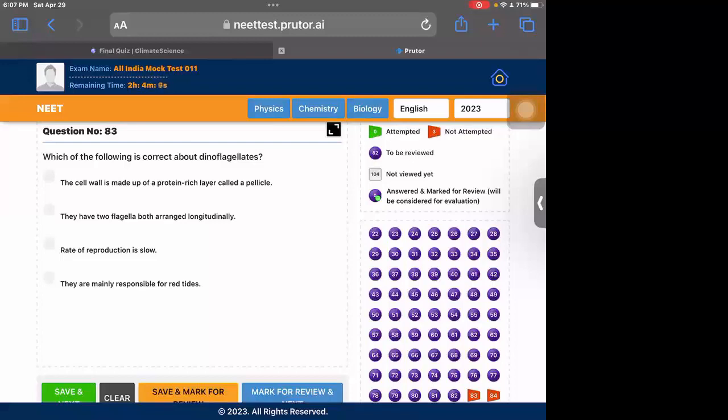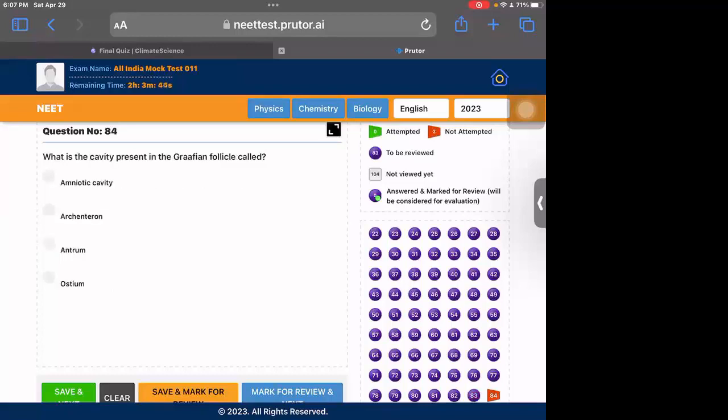The cell wall is not made up of pellicle in dinoflagellates. So the option which is correct is that the rate of reproduction is slow. By method of elimination, we can know that the other three are wrong. So the rate of reproduction would be the correct one. The cavity in the graafian follicle is called the antrum.